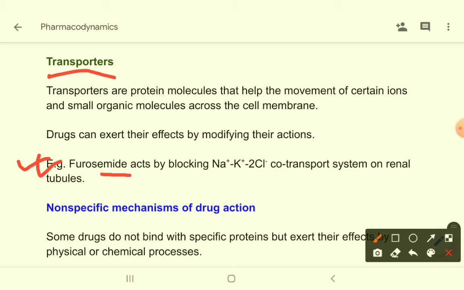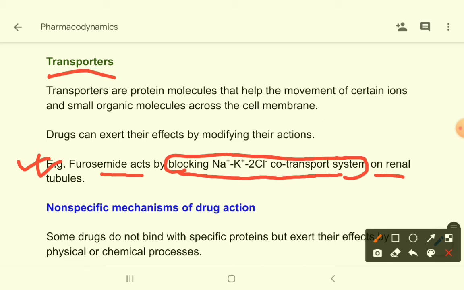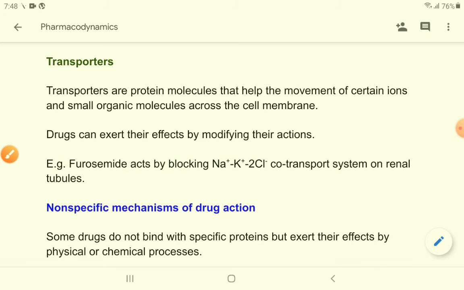Furosemide acts by blocking the sodium potassium 2 chloride co-transport system. Sodium potassium 2 chloride is a transporter. They block this transporter on the renal tubules, and thereby they act. When we study diuretics, we will be very clear about these things. For now just remember this, that will be enough.